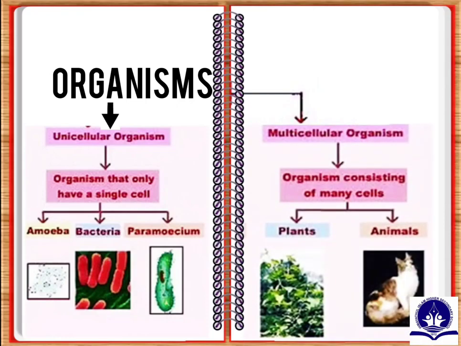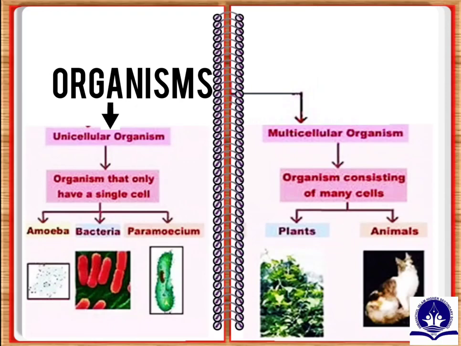Examples: amoeba, bacteria, paramecium. The second one is multicellular organisms. Organisms consisting of many cells. Examples are plants, animals and all living organisms except microorganisms. Got it? All of you draw this flowchart in your notebook.